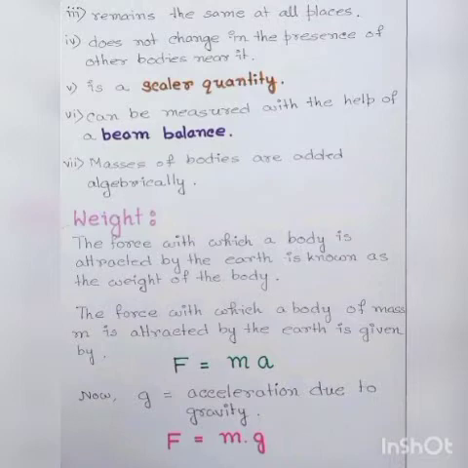Now next we will discuss about weight. So what is the weight of an object? The force with which a body is attracted by the earth is known as the weight of the body. The force with which a body of mass m is attracted by the earth is given by F equals mass into acceleration, that is F = ma. Now if small g is the acceleration due to gravity, instead of a we can write F = mg.